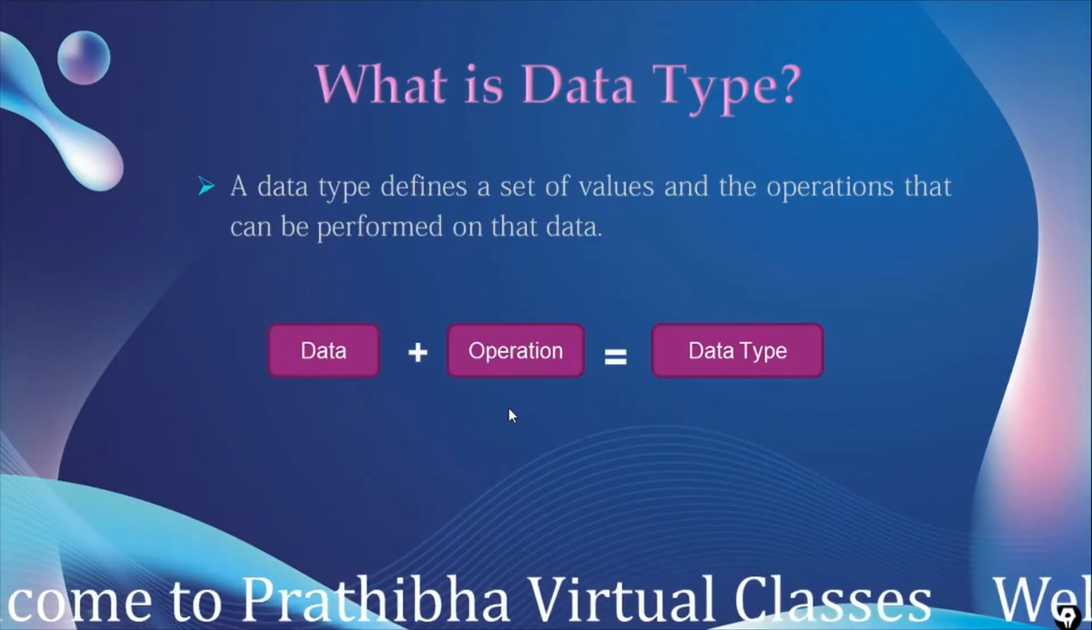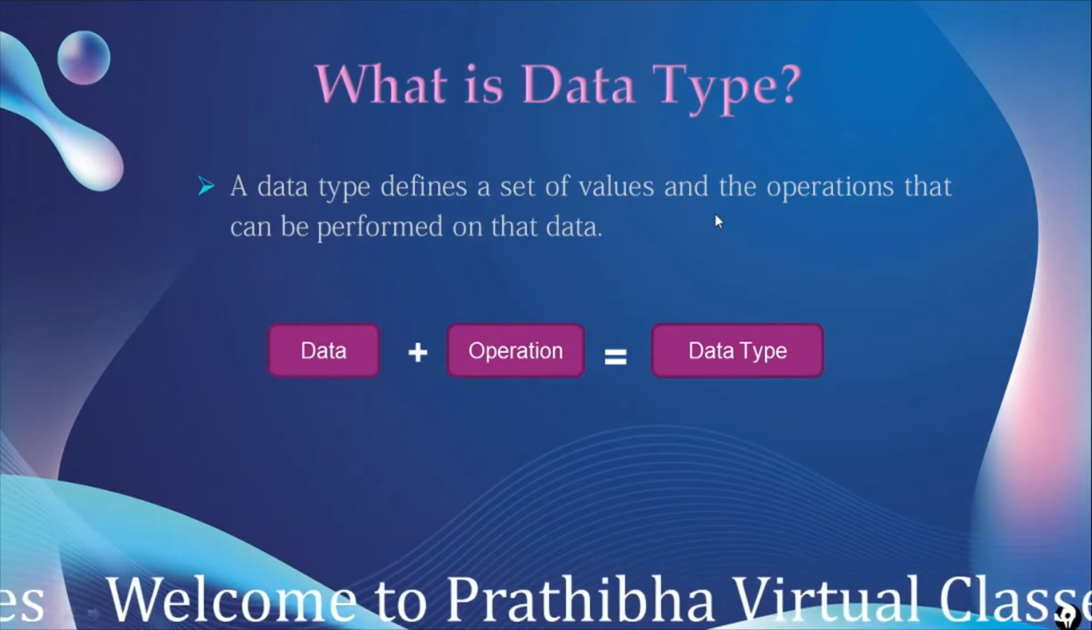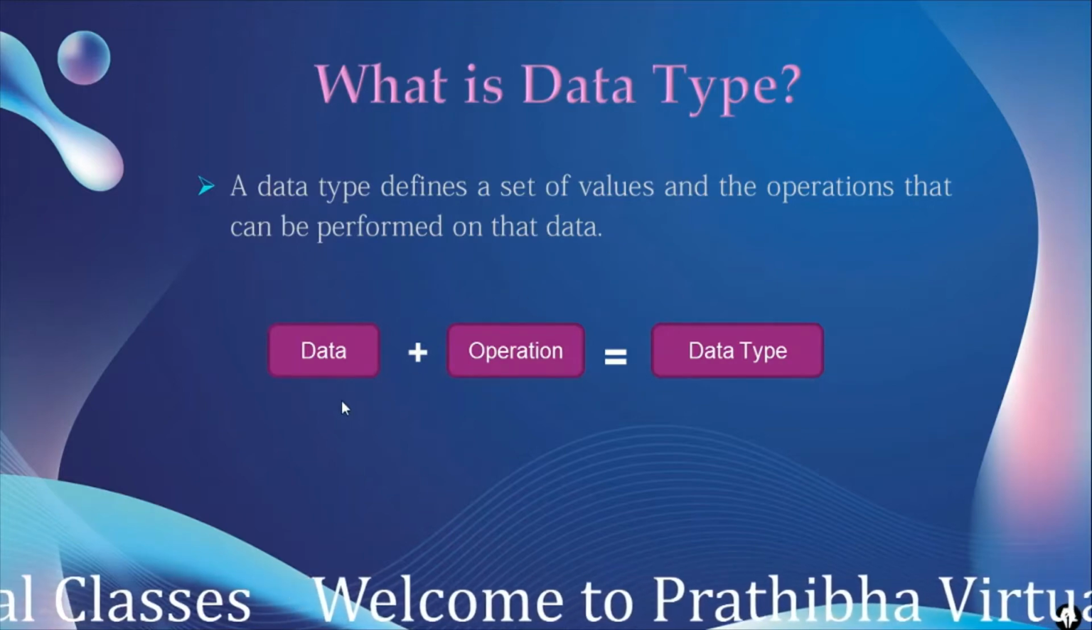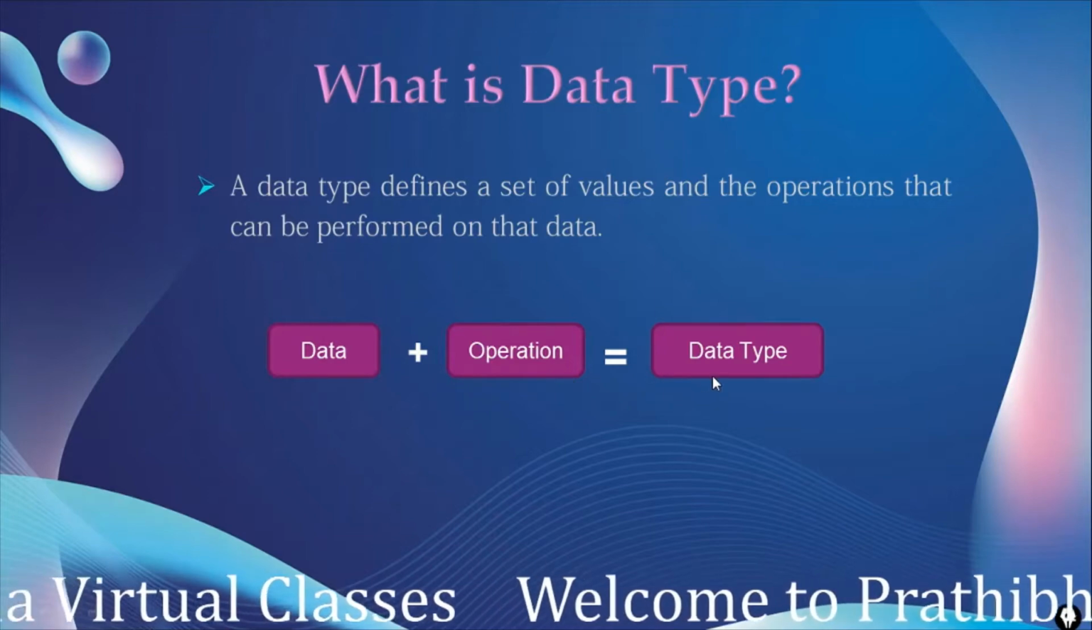What is data type? A data type defines the set of values and the operations which can be performed on the data type. So we will define the data type as the data plus operations is equal to data type.